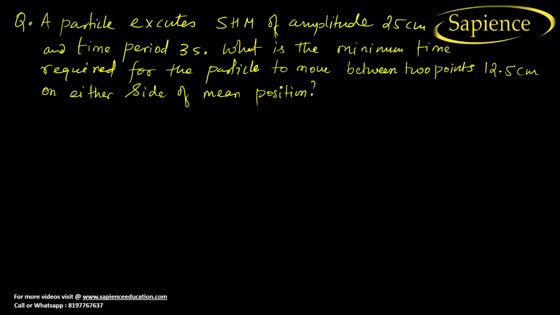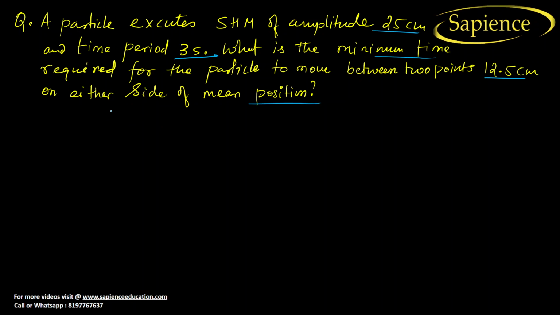So one more question we can do here. A particle executes S.H.M. with an amplitude of 25 centimeter, and the time period is 3 seconds. What is the minimum time required for the particle to move between 2 points of 12.5 centimeter on either side of the mean position?